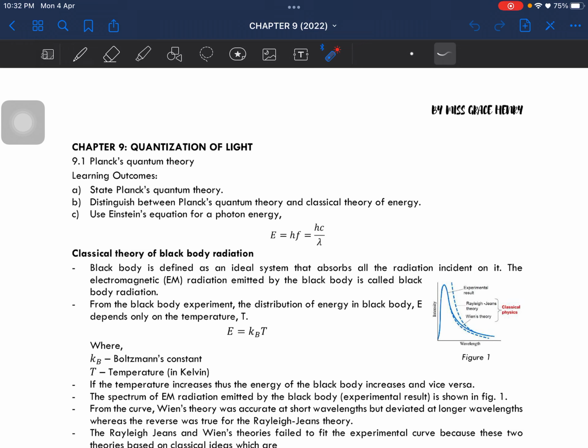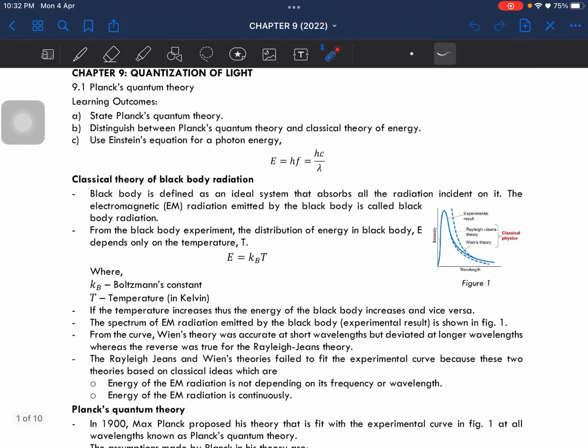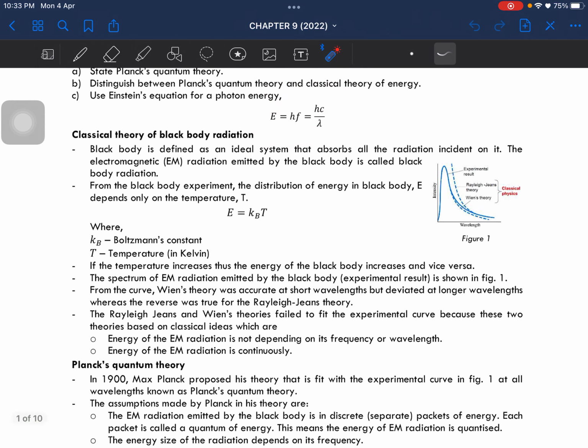It is the Planck's quantum theory. In this subtopic you should be able to state the theory itself, distinguish between this quantum theory and the other classical theory of energy, and lastly use Einstein's equation for a photon energy, which is shown here. Okay, so let's look at the classical theory of black body radiation.